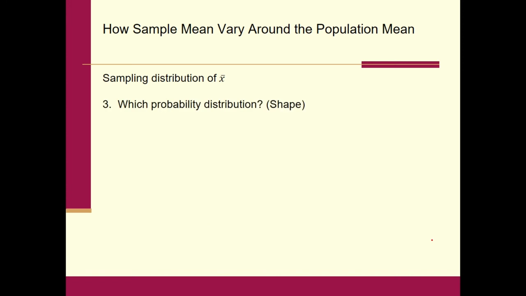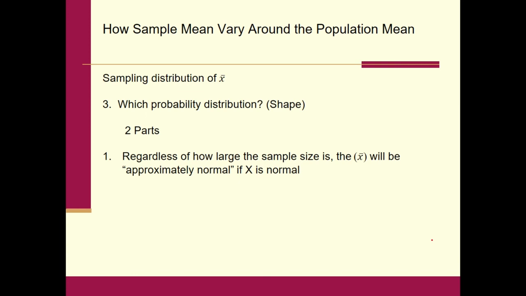All right, what about the third part? Which probability distribution does it take on, meaning its shape? Okay, now there's two rules here. Unlike the sampling distribution of p hat, where there's basically just one rule, there's two rules here. So here's the first part.